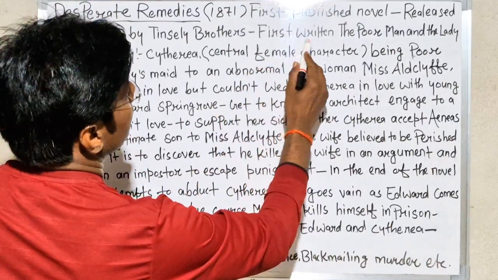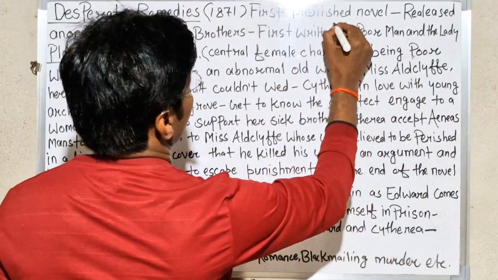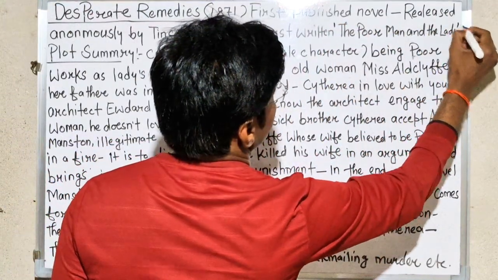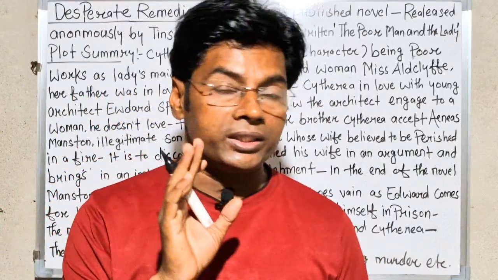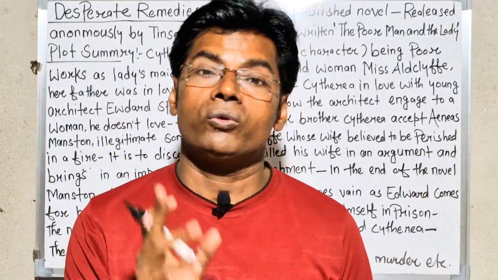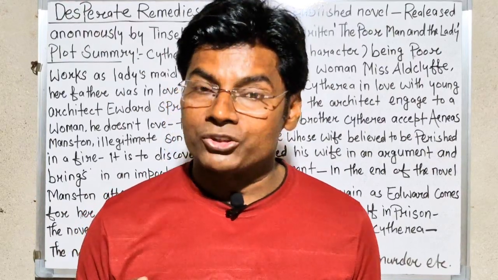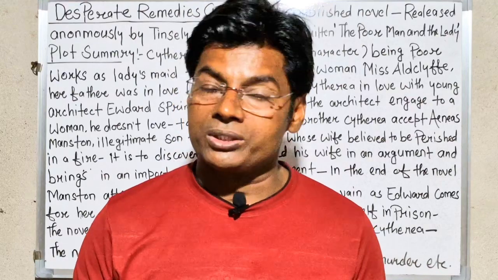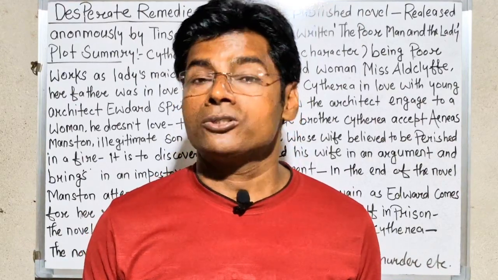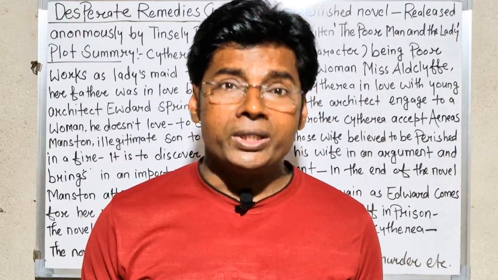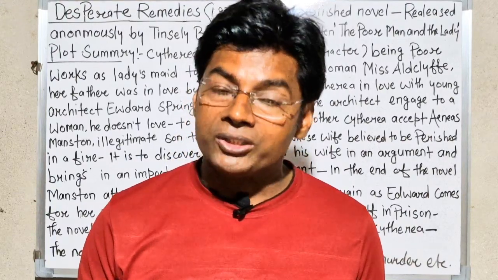First written, The Poor Man and the Lady, I told you, the first novel that Thomas Hardy drafted or wrote in 1867-68 around. But unfortunately, he could not publish it. Why? Because George Meredith, his mentor, found that the novel had certain complications.